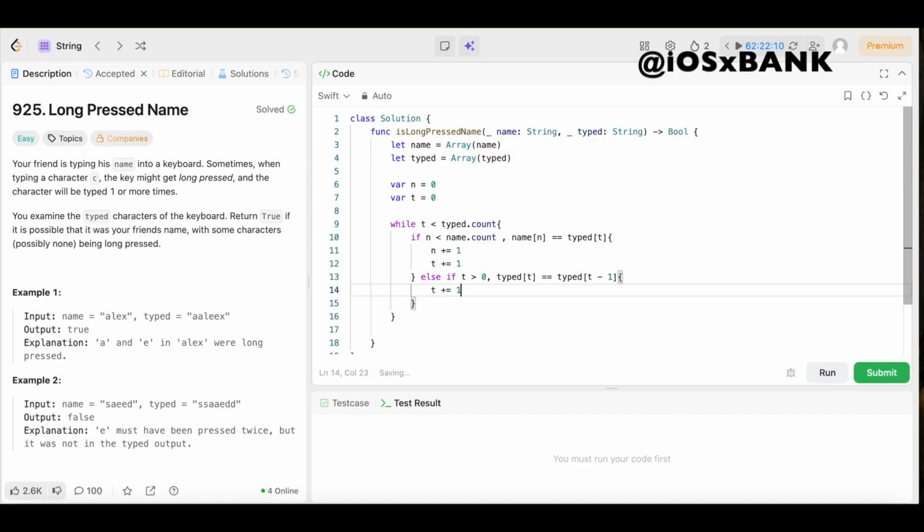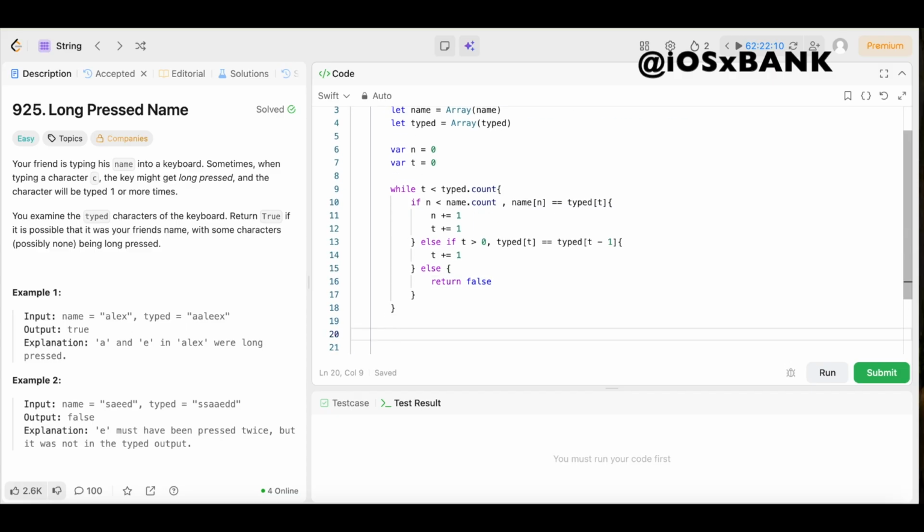And then for case 3, if the character doesn't match name and isn't a valid long press and it's impossible to form name from typed, then we could just say else, open up the brackets, return false. Boom. But we're not done yet, because it's only valid if we matched all characters in name. So extra characters in typed must have been long pressed. So we're going to say return n equals nums.count.